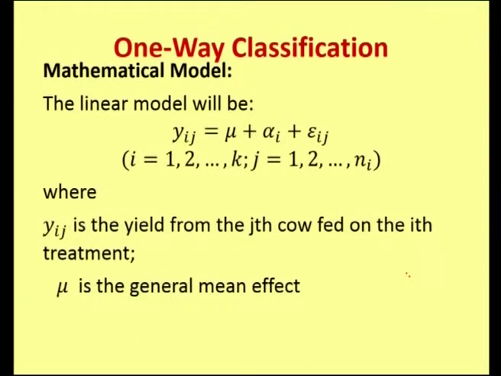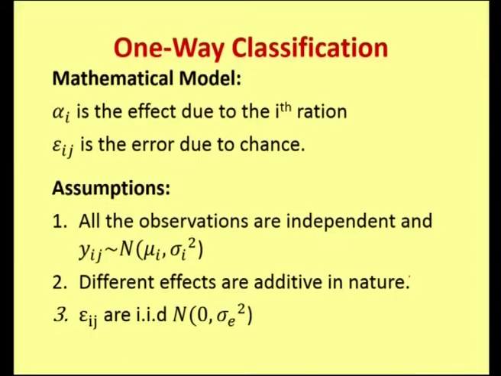Mathematical model for the given illustration is defined as yij is equal to mu plus alpha i plus epsilon ij, i ranges from 1 to k and j ranges from 1 to ni. Yij is the yield from the jth cow fed on the ith treatment, and here mu is the general mean effect, and alpha i is the effect due to the ith ration or treatment, epsilon ij is the error due to chance, and the assumptions for this model are all the observations are independent and follow normal distribution with mean mu i and variance sigma i squared, and different effects are additive in nature.